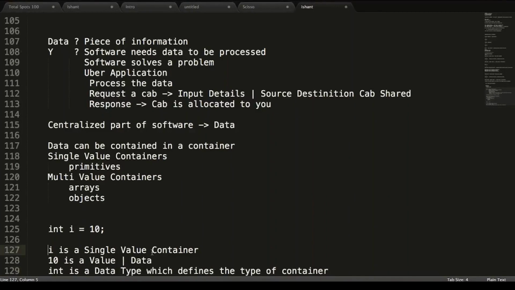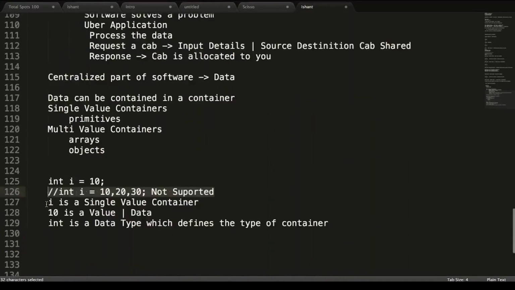So i is a single value container; it cannot contain more than one value. You cannot write an instruction like int i = 10, 20, 30. This is not supported. It can support only a single value, not multiple values.